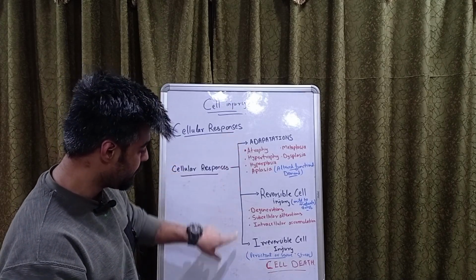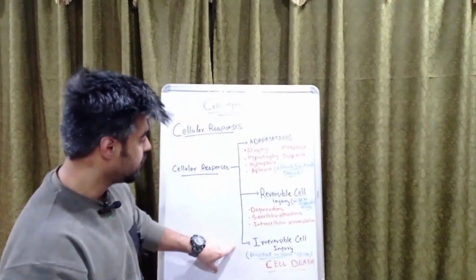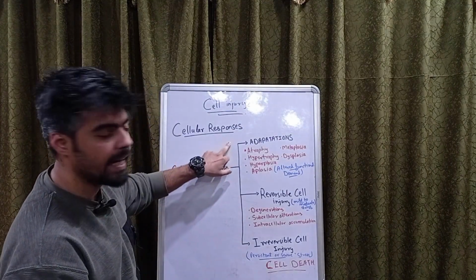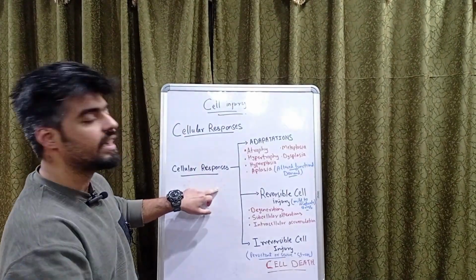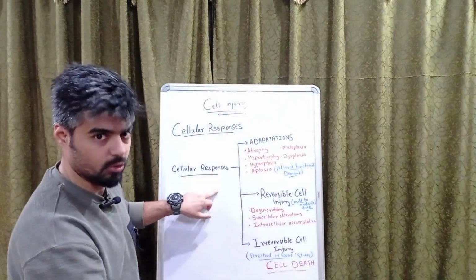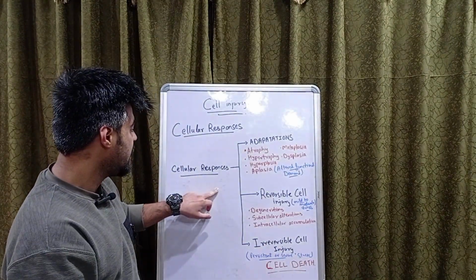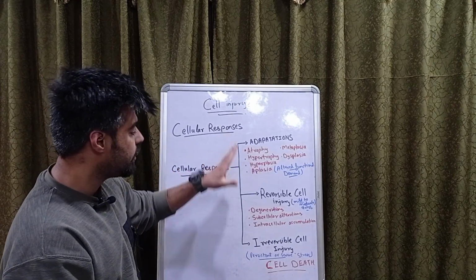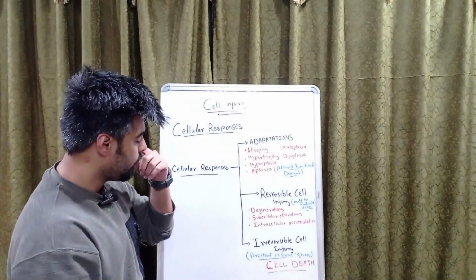First, three types of injuries occur: reversible cell injury, irreversible cell injury, and adaptations. You can call them cell responses also. Now let us see how and when a cell will respond to a particular situation.